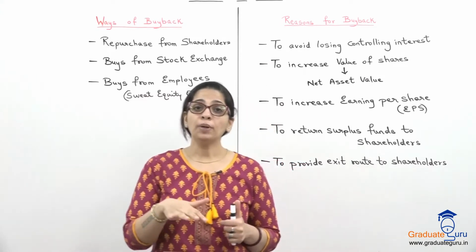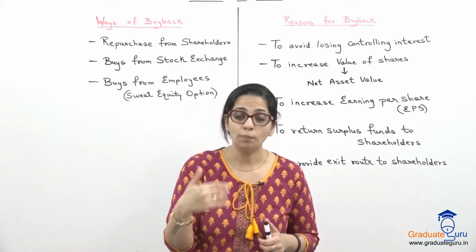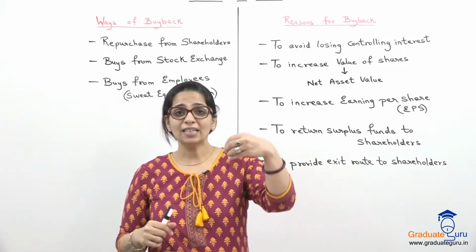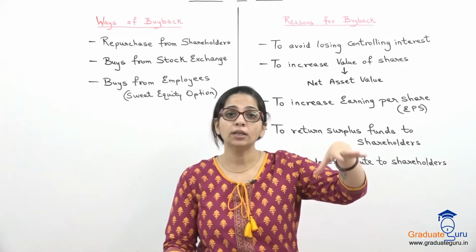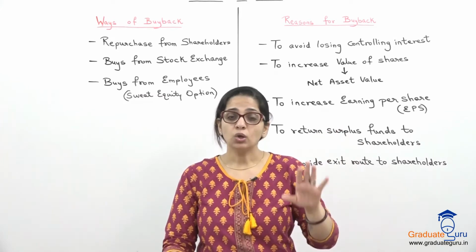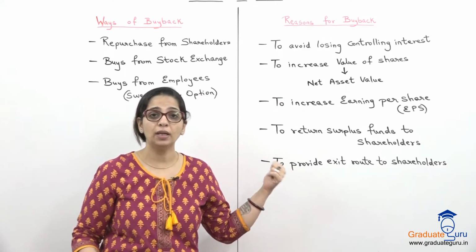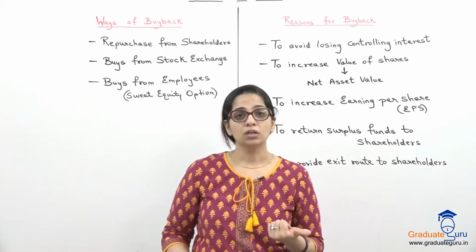So then the company gives them an exit route. So if I give them a chance to buy back, they can easily sell off at least some part of the shares, okay, so that their money is not completely stuck. So this is in the interest of the shareholders. Most of the buyback reasons that we list down are always in the interest of the shareholders.